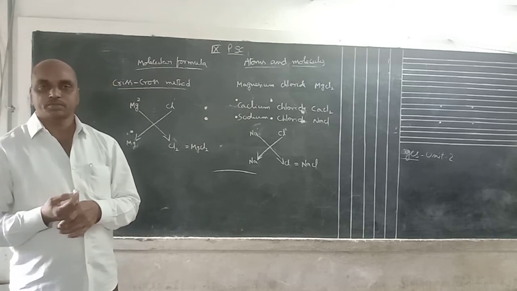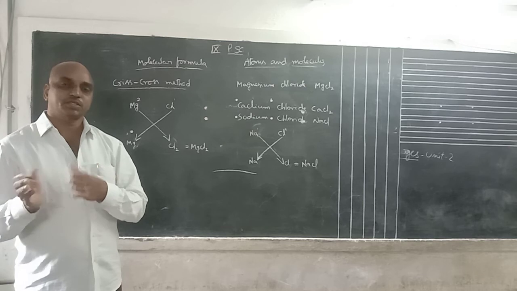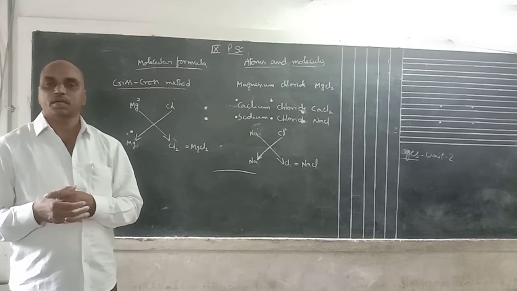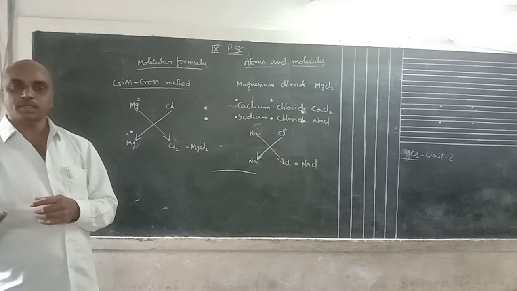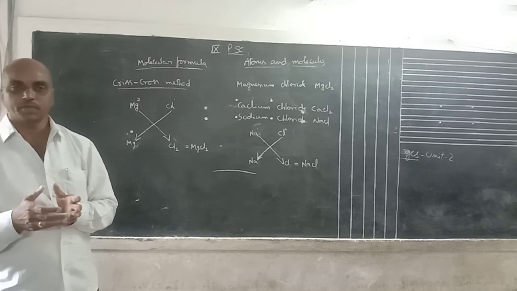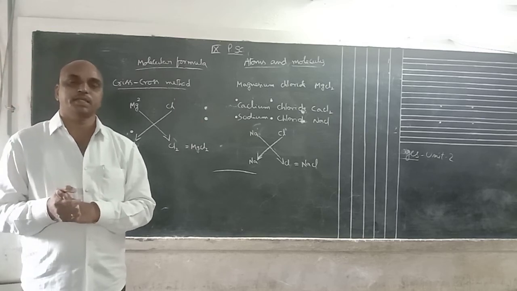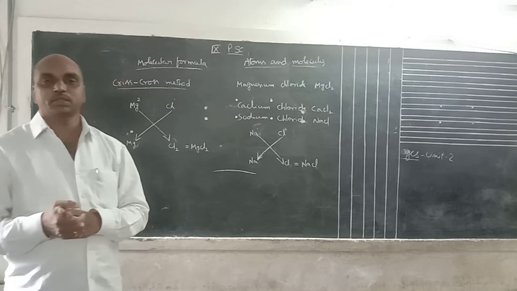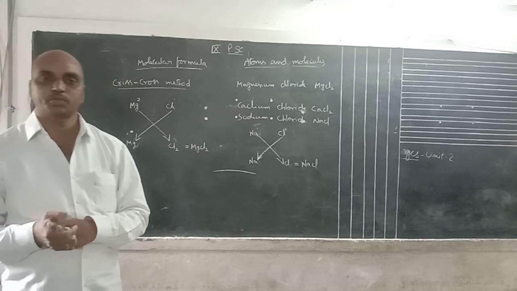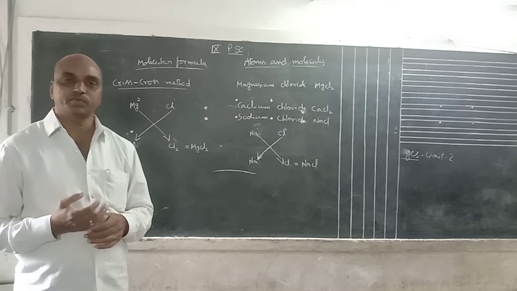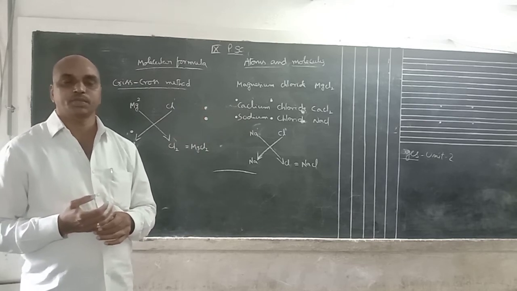That mass is M1. Once the chemical reaction is completed, find the mass of the contents again. You get the same mass, M2. M1 is equal to M2. These two masses being equal means the total mass of the reactants and the total mass of the products are the same. So this experiment verifies the law of conservation of mass.